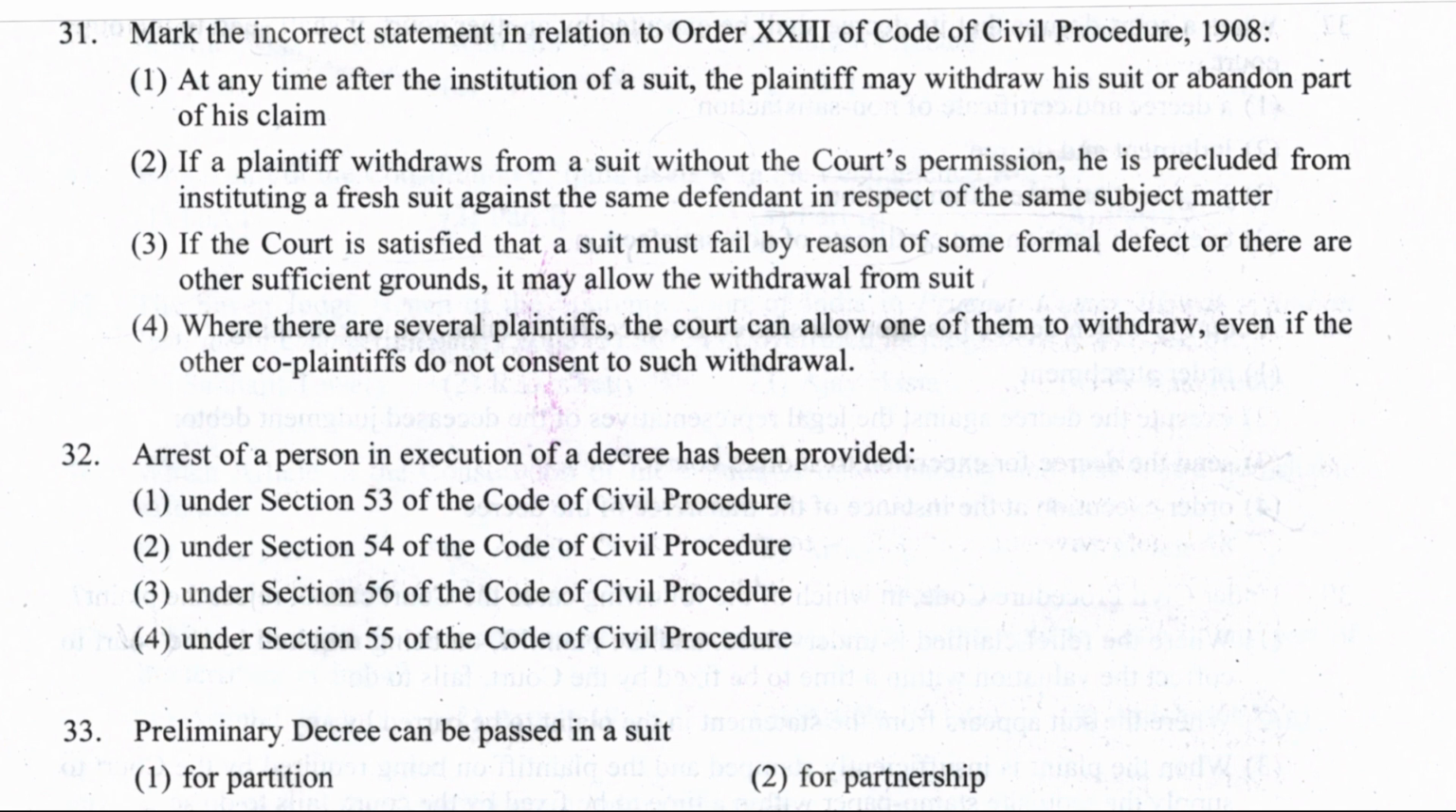Option 3, if the court is satisfied that a suit must fail by reason of some formal defect or there are other sufficient grounds, it may allow the withdrawal from the suit. Or option 4, where there are several plaintiffs, the court can allow one of them to withdraw even if the other co-plaintiffs do not consent to such withdrawal. It is option number 4, even if the other plaintiffs do not consent to such withdrawal. It is the incorrect statement because their consent is necessary, and it is mentioned where? Under Order 23, Rule 1 of CPC.